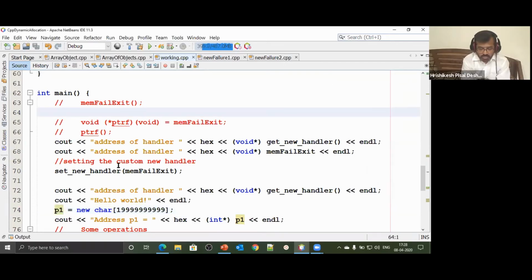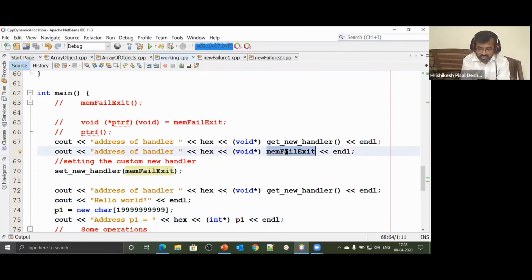Now since it's a pointer to a character, I allocate a new char array this big. Some large value, because I want my program to fail. Let's see whether our program fails or succeeds. We're going to allocate some memory, and if this allocation is successful, it will proceed further and print the address. If it has failed, then we are expecting this function to get called automatically. It should not go to the next line.